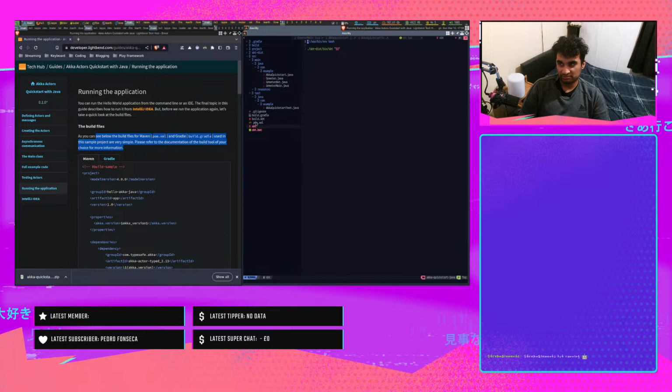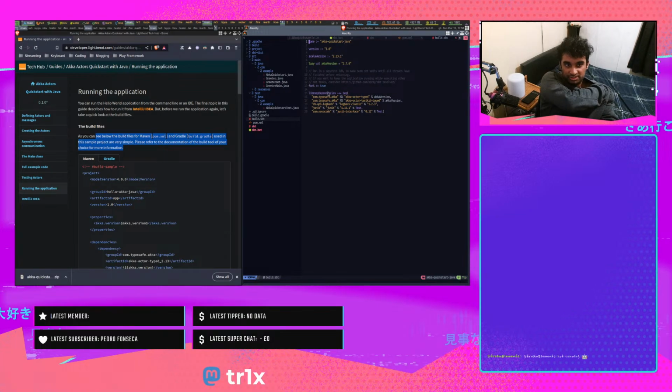So you don't have to, what's it called? No, it won't even load it from your system. Because it's packaged in the project, you don't need to have SBT installed. So you could use these to run the whole application. If you do SBT build or SBT run, it will just execute this build.sbt.